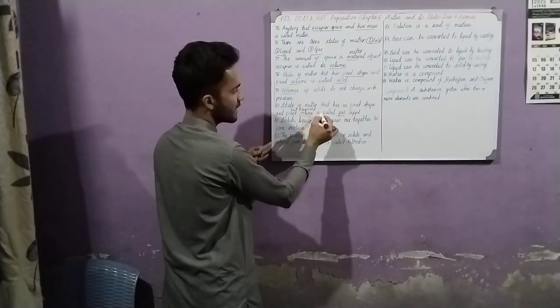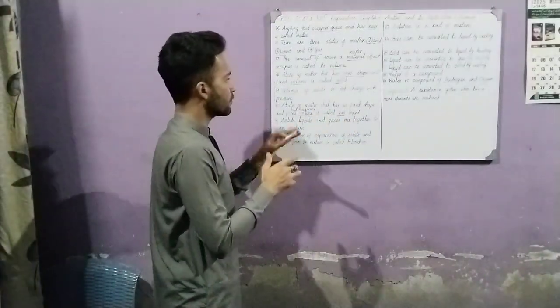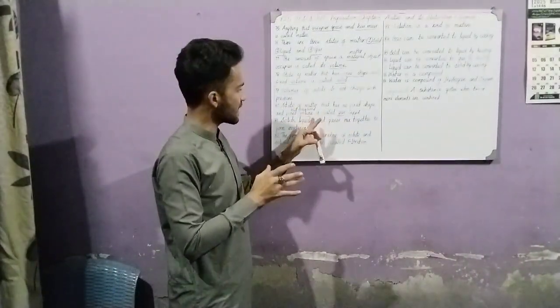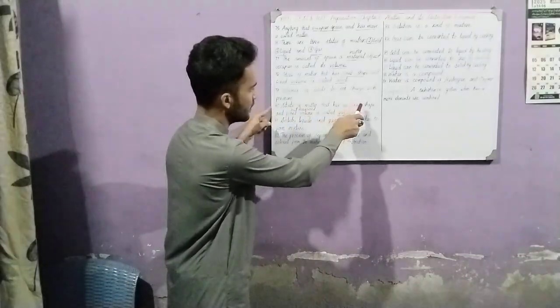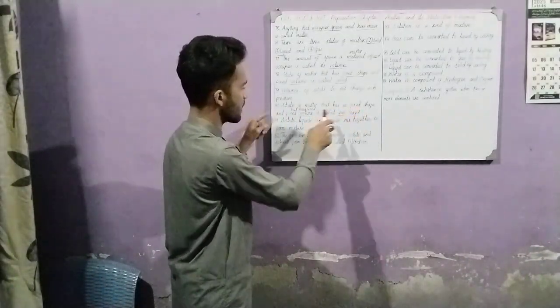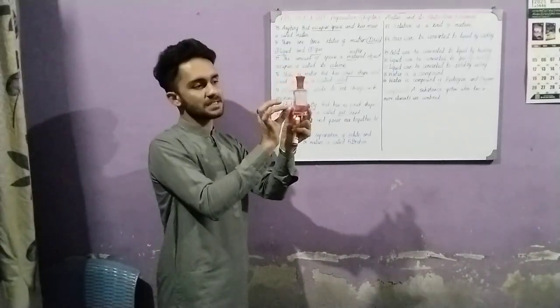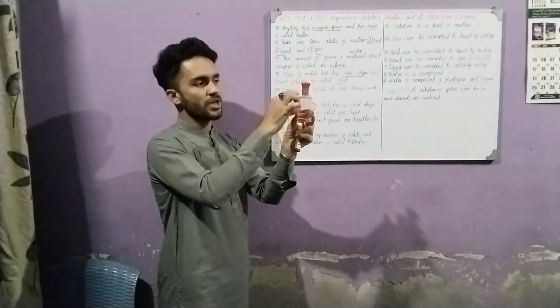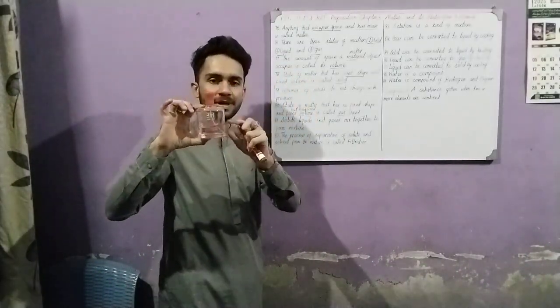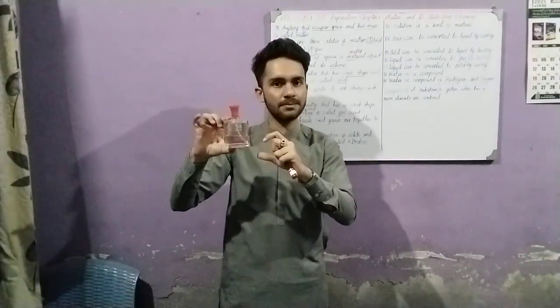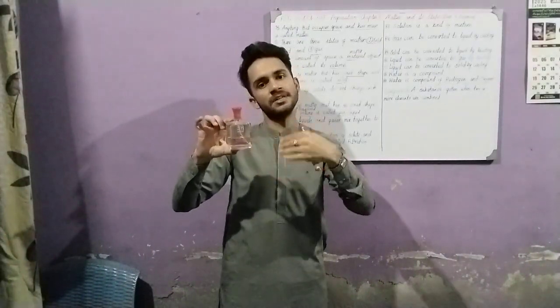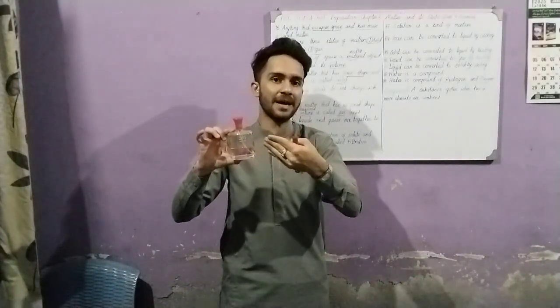About liquid is called liquid. Now we would have the same example, a state of matter which has no fixed shape. The perfume inside this bottle has no fixed shape. We have put the perfume in this bottle, or the water in any bottle, so it will take the shape of that particular bottle.